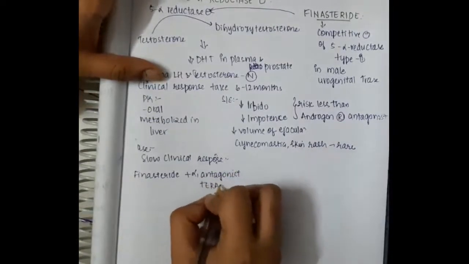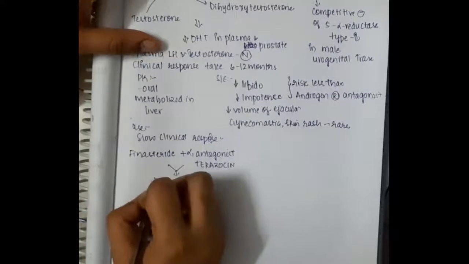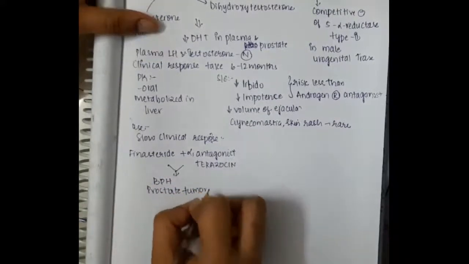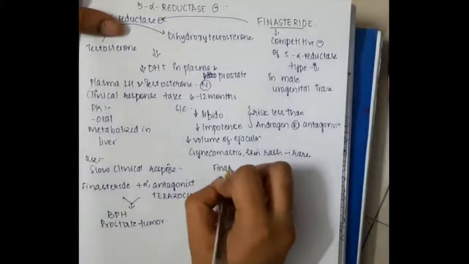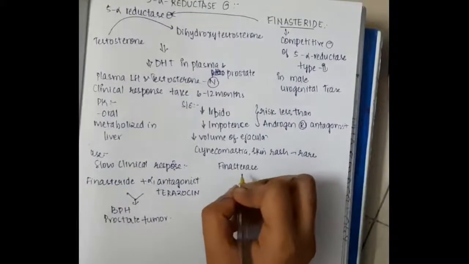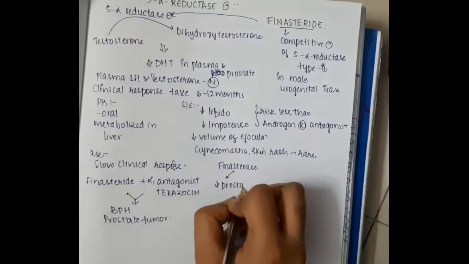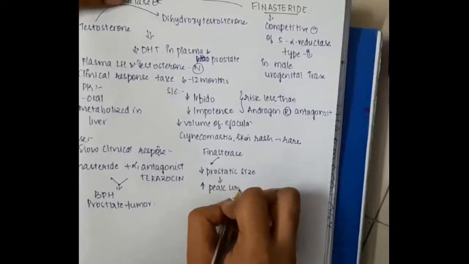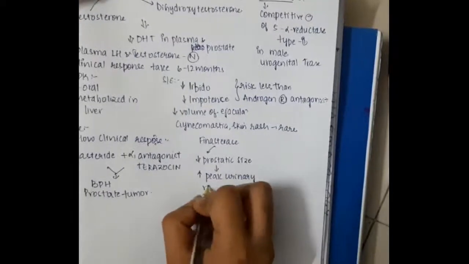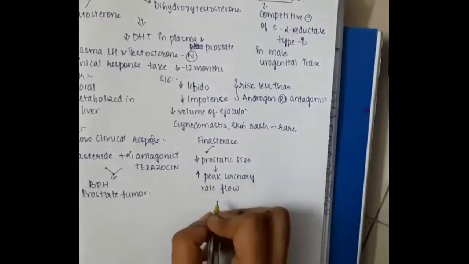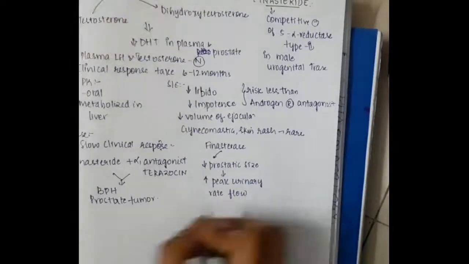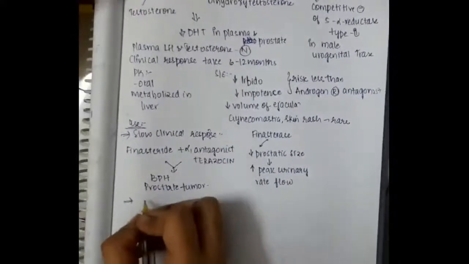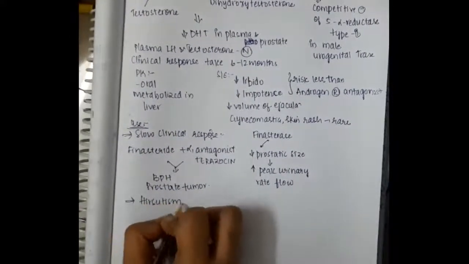The 5 alpha reductase inhibitor finasteride is combined with the alpha 1 antagonist terazosin for the treatment of benign prostatic hyperplasia and prostate carcinoma or prostatic tumor. Finasteride in BPH will decrease the prostatic size and thus increase the peak urinary flow rate. Because of decreased prostate size, the urine can flow properly, so it increases the urinary flow rate.